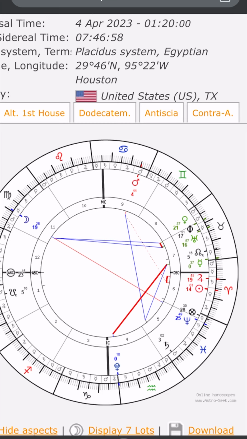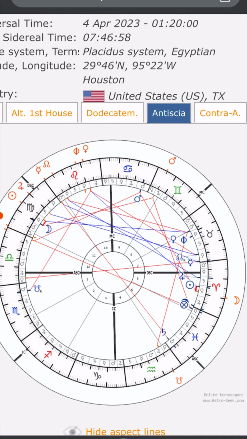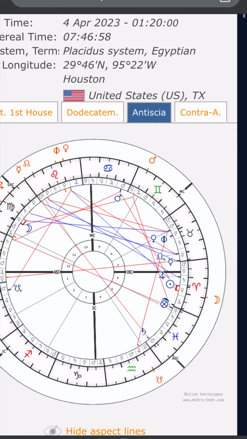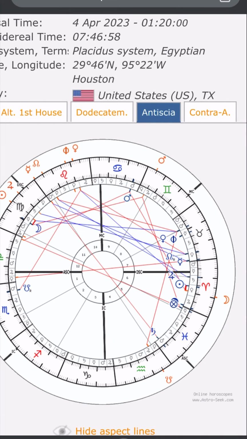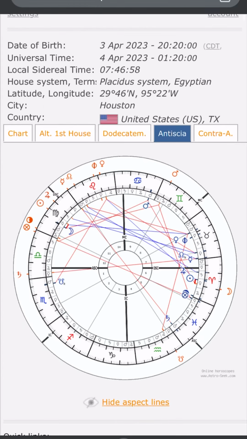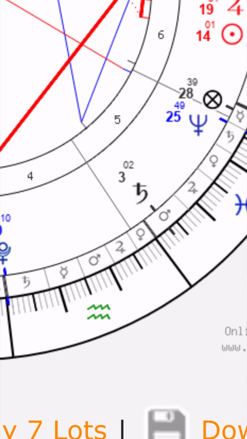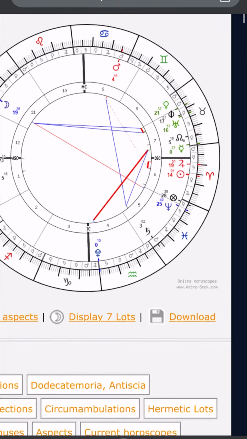And the Antiscia of Mars is... where is it? Where's the Antiscia of Mars? Oh, it's right up here as well, so it's not doing anything. And then Saturn is... where's Saturn at? Oh, Saturn is down in the 5th, so it's not doing anything on the angles.